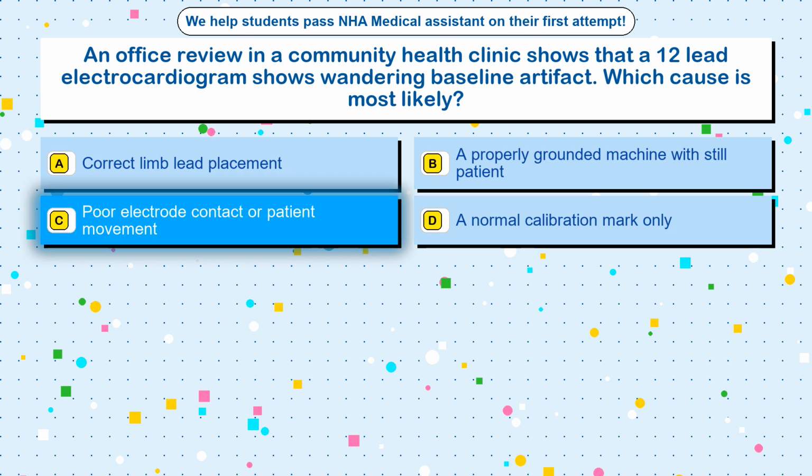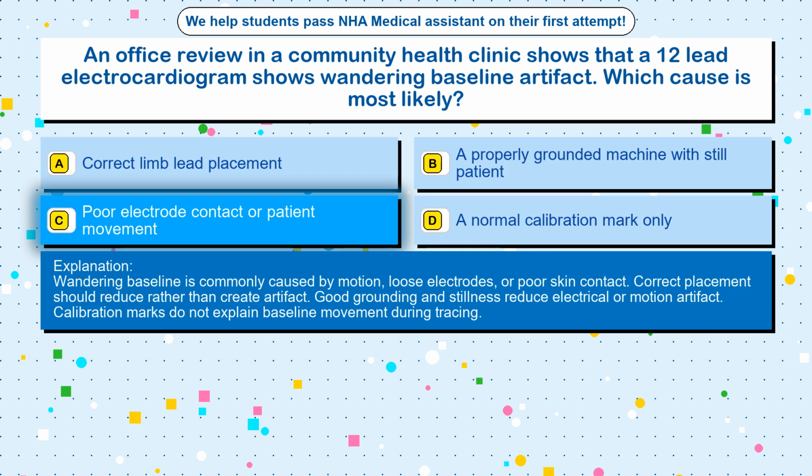The correct answer is option C, poor electrode contact or patient movement. Wandering baseline is commonly caused by motion, loose electrodes, or poor skin contact. Correct placement should reduce rather than create artifact. Good grounding and stillness reduce electrical or motion artifact. Calibration marks do not explain baseline movement during tracing.